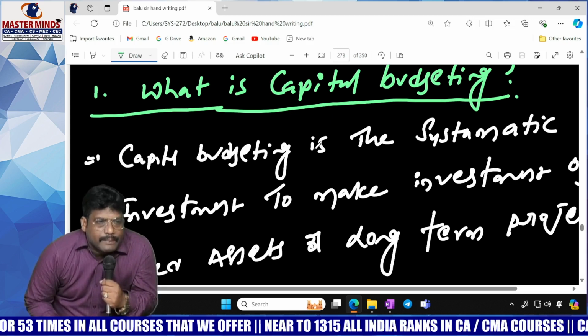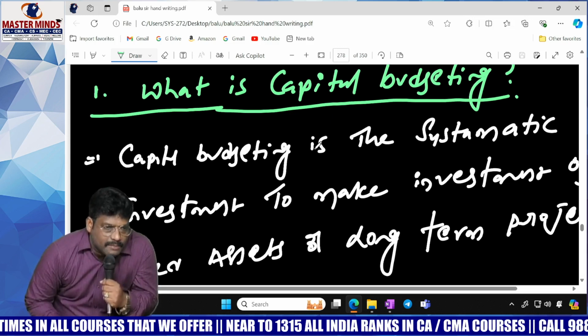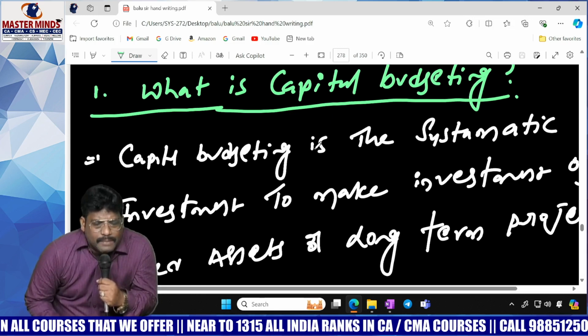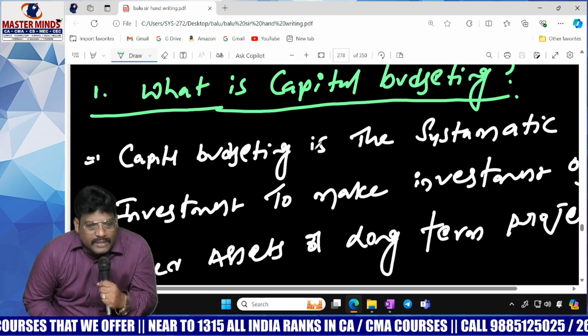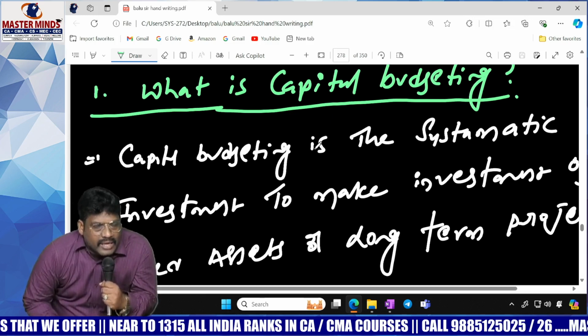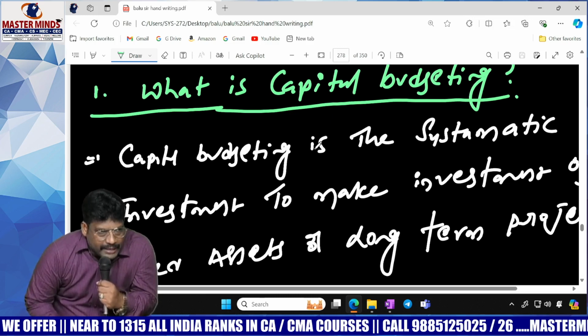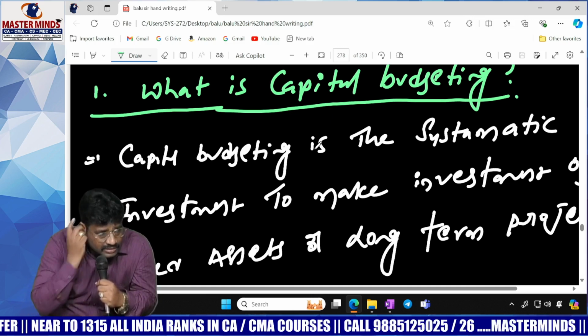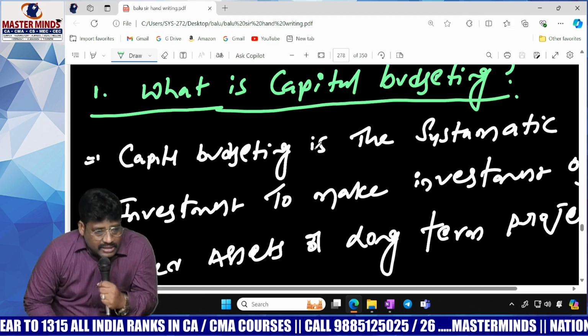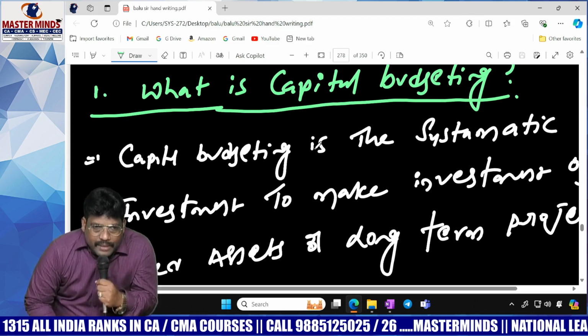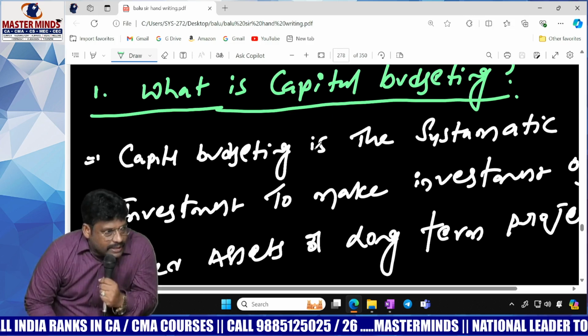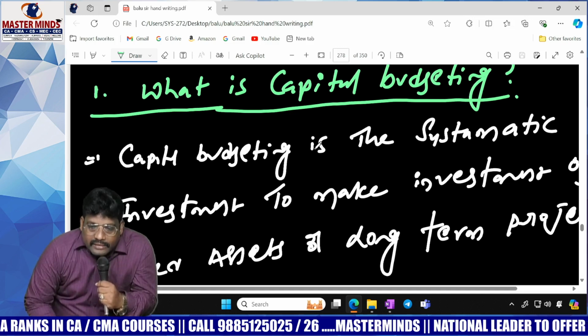The methods of capital budgeting are classified into two types: traditional methods and modern methods. Traditional methods ignore the time value of money. Modern methods consider the time value of money. In traditional methods, you learn payback period and ARR. In modern methods, NPV, profitability index, discounted payback period, and IRR.